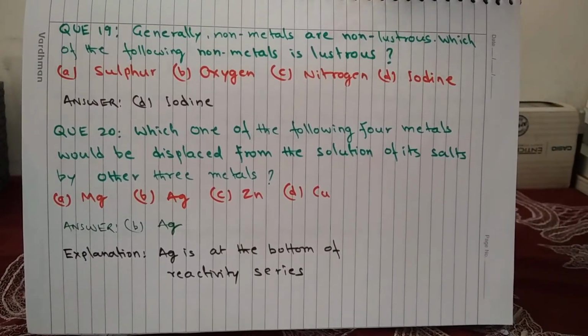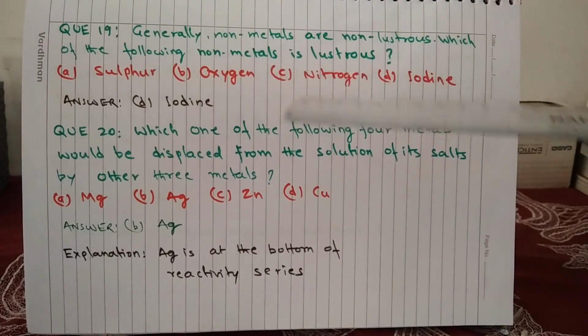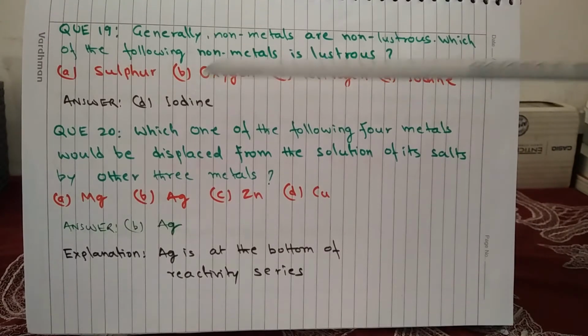Question 19. Generally, non-metals are non-lustrous. Which of the following non-metals is lustrous? A. sulfur, B. oxygen, C. nitrogen, and D. iodine. And the answer is simple, D. iodine.